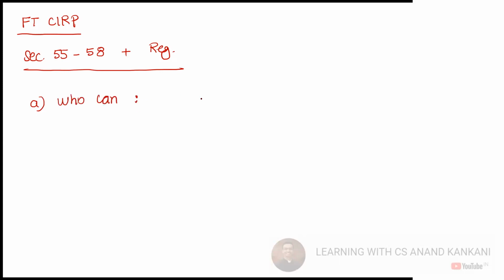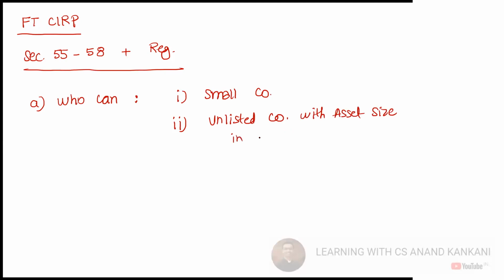that is the eligibility. So first of all, just understand a small company is eligible for the fast track CIRP. Second, any unlisted company which has assets worth less than 1 crore, with the asset size in the immediately preceding financial year being less than 1 crore.